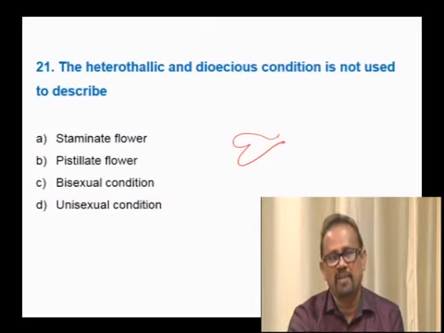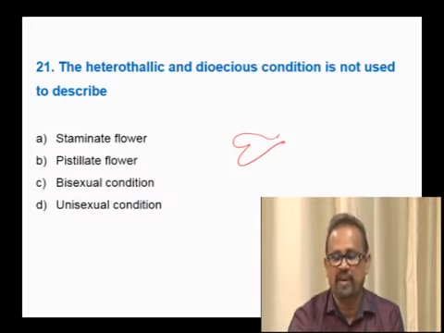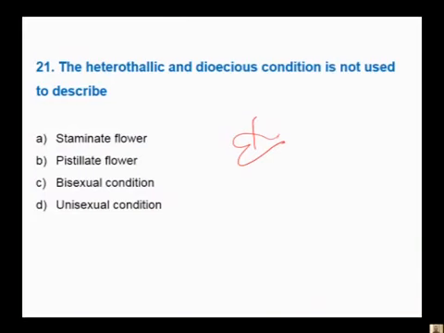Here the body is thalloid, where root, stem and leaf are not distinguished. Heterothallic, hetero means different: one is a male thallus, the other a female thallus, therefore unisexual condition. And dioecious, where the sexes are separate. So both heterothallic and dioecious apply to the unisexual condition.